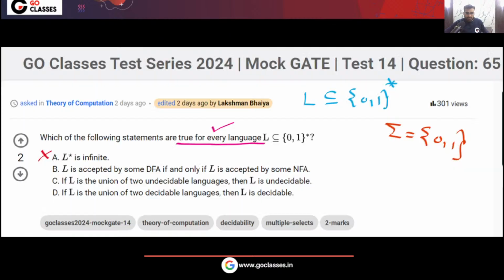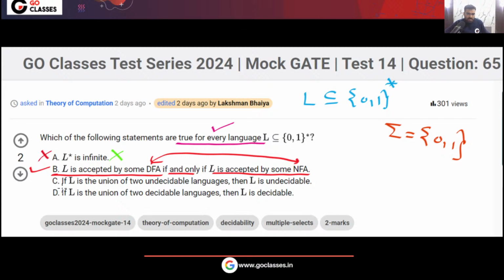So this is very simple. You can see statement A is false, and the counterexample is L equal to the empty language, L equal to phi. Now let's see option B: L is accepted by some DFA if and only if L is accepted by some NFA. Yes, this statement is true. If L is accepted by a DFA, then it will be accepted by an NFA, and if L is accepted by an NFA, then it will be accepted by a DFA. So option B is true.